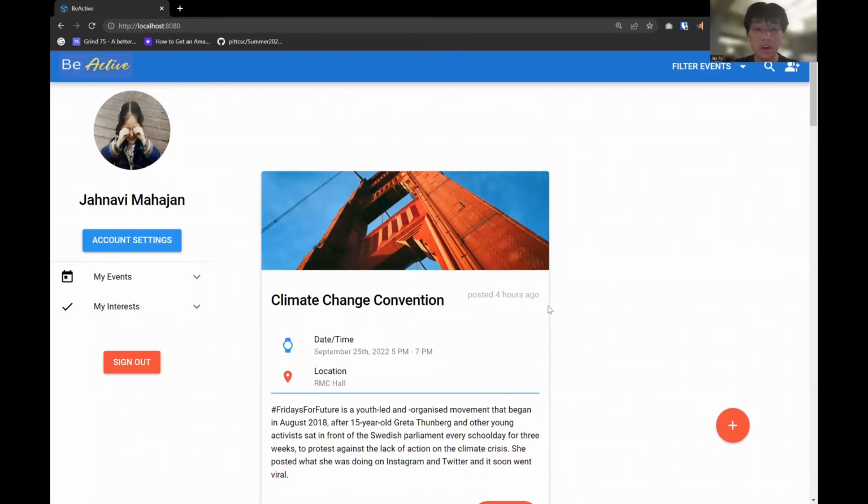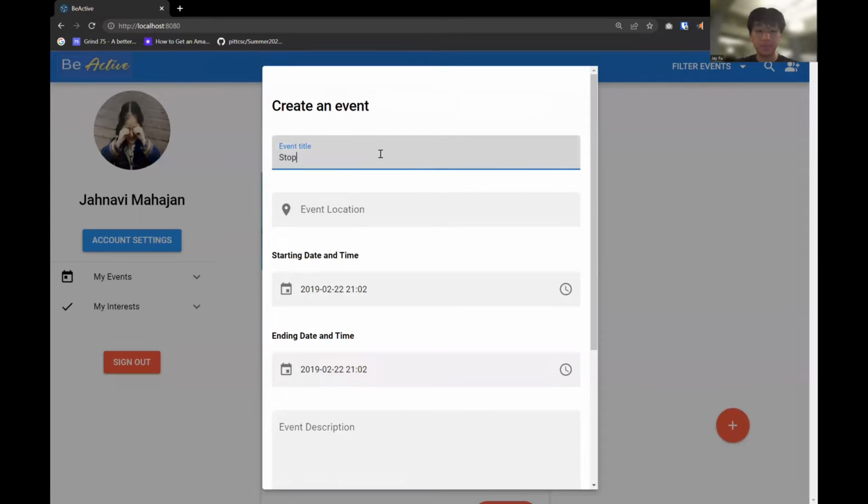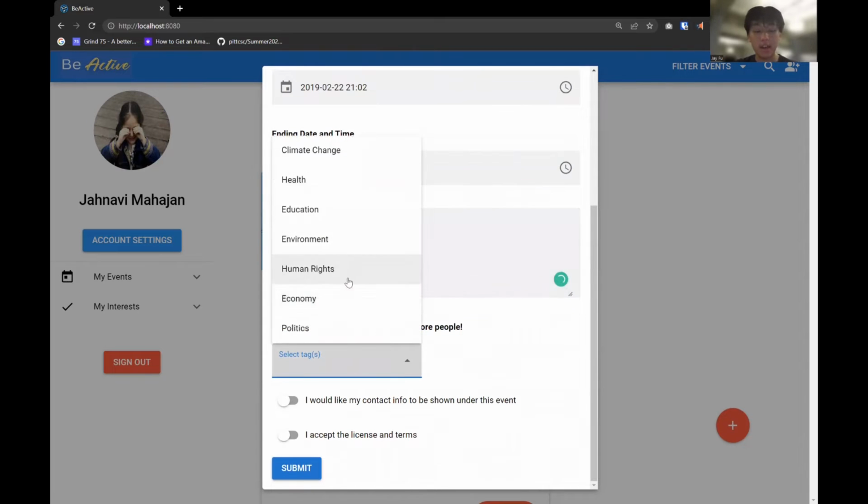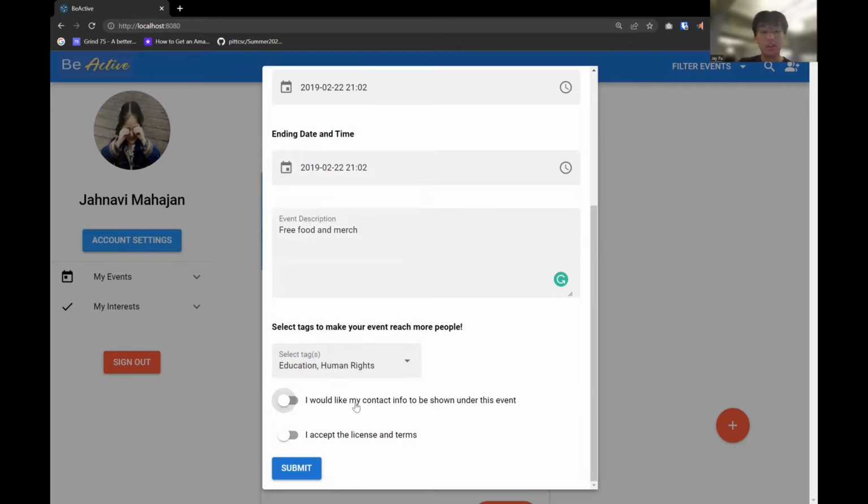So here users can see other posts that users have made about activist events, or they can choose to make their own. If they wanted to make their own, they can just press this orange plus button right here and create an event title, an event location, specify the starting date and time and ending date and time of the event, add an event description, and they can add tags related to their event so users can find it more easily. And then this button can allow the poster to remain anonymous if they want to, and then accept the license and terms if they exist.